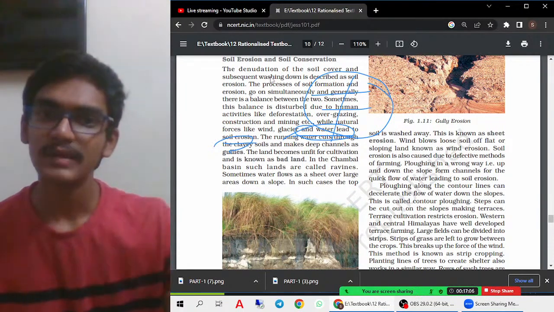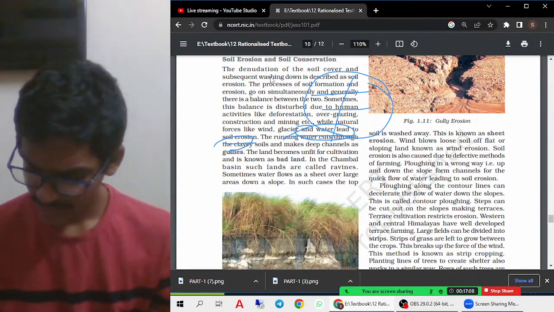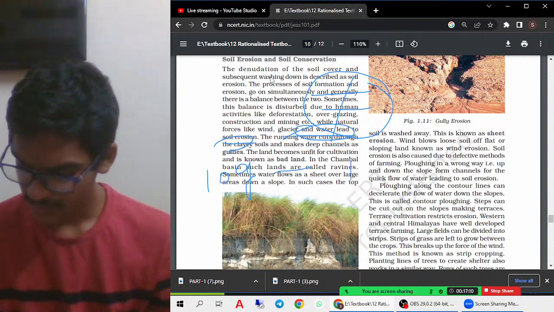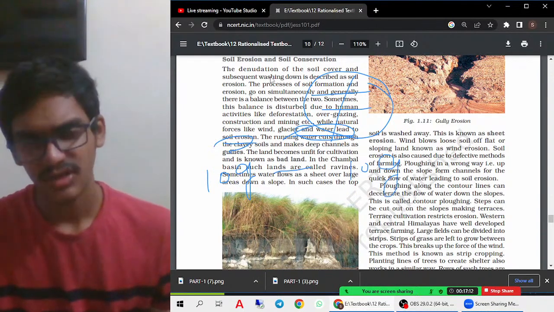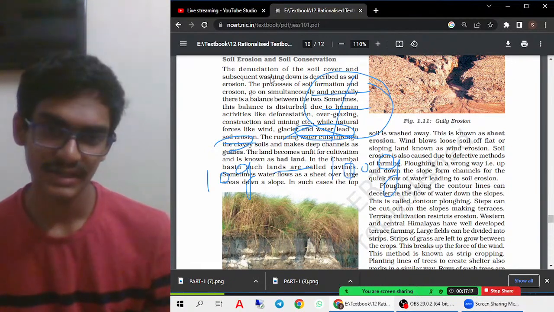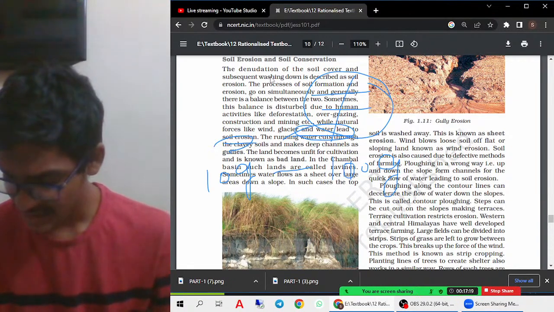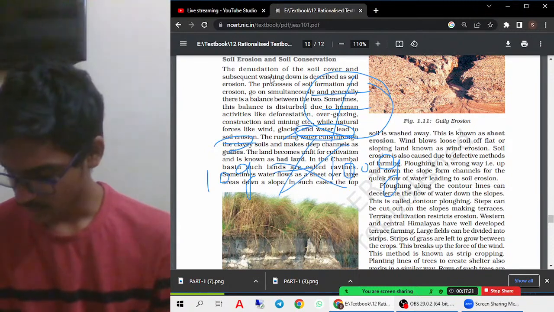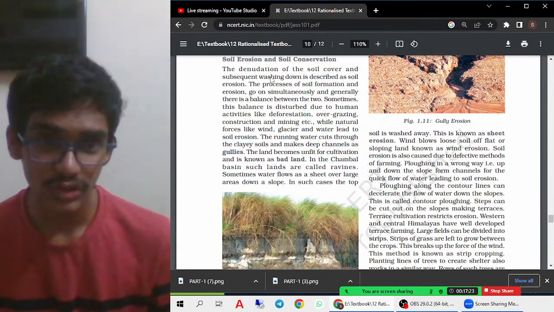Let us take an example. If 10 grams of soil is formed, then 10 grams of soil is lost, on average, for example. But what is happening now here? 100 grams of the soil is being lost. So this is creating a huge balance difference. Because of that only, this is causing more soil erosion.